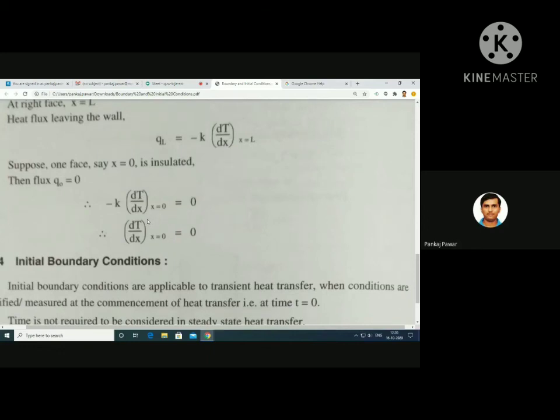Whenever any surface is insulated, the temperature gradient at that particular point will be 0. dT by dx will be 0 at that point. So this is called an insulated boundary condition.